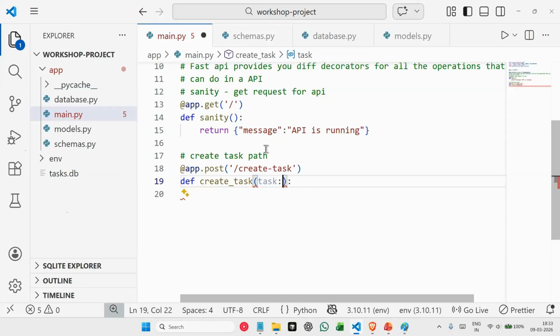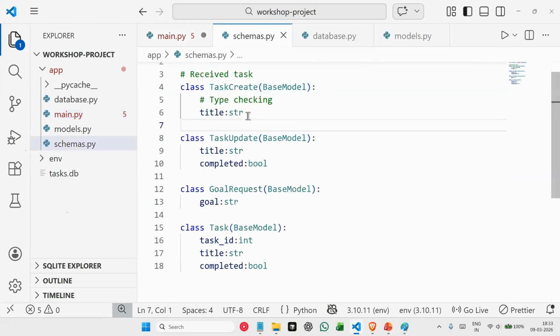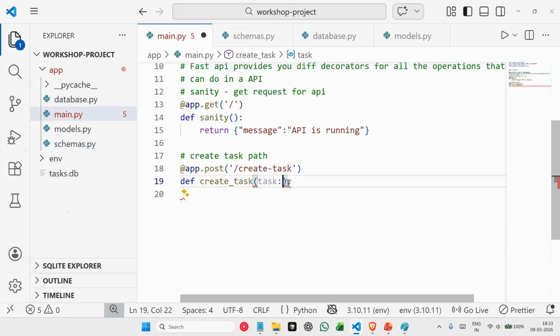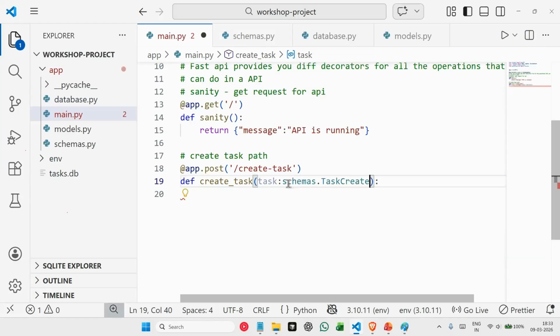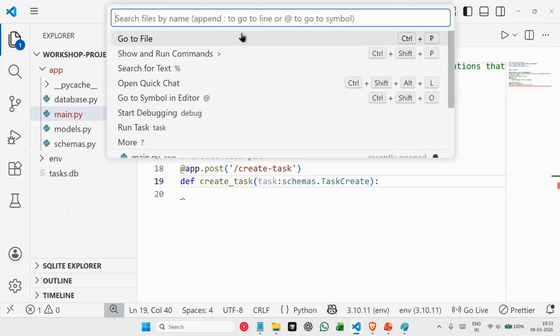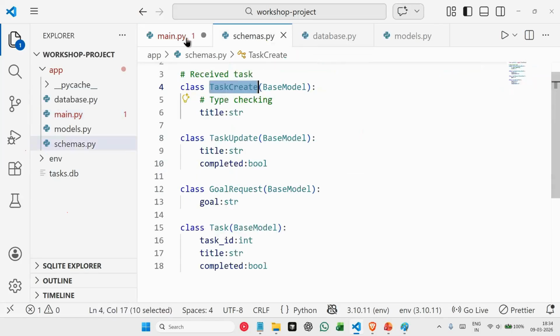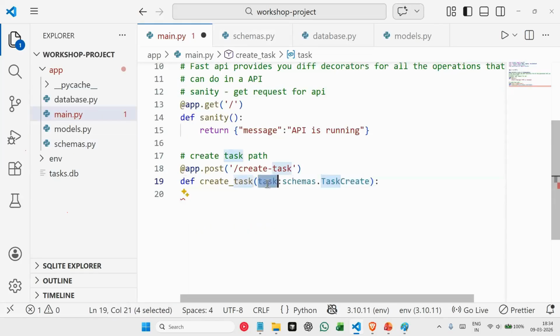The user cannot send a number as a title, right? And for that, we have already created a schema, which is task create. So we'll say schemas, which is our file name, dot TaskCreate. Basically, we're passing our Pydantic schema, and we are validating it with whatever input we are receiving in this method create task at this URL.